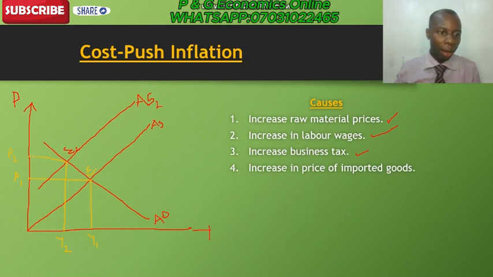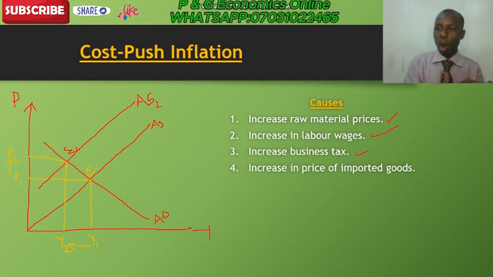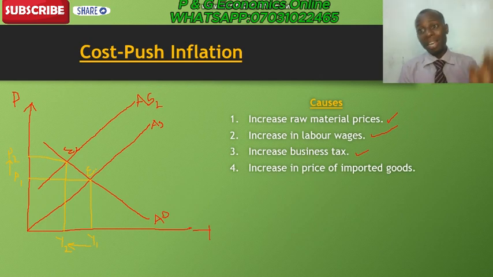Good. So what you observe is that price has increased from P1 to P2, and the real GDP fell from Y1 to Y2. So what does that mean? That means that anytime there is a cost push inflation, the total products being produced by the producer will reduce in level, while our price will go up. But because price goes up, therefore it's an inflation.